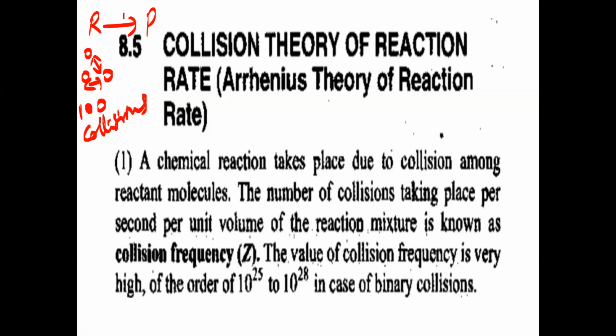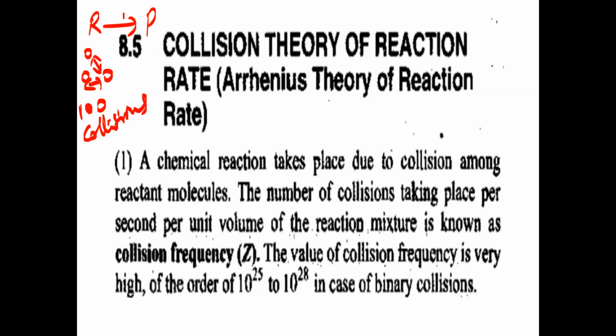The remaining collisions, 40, will not be able to convert the reactants into products. Those 40 collisions are called ineffective collisions, and the effective collisions, suppose 60. It is only an example I'm telling; for all reactions it won't be like this. But all the collisions will not lead to the formation of products. Only some collisions will form products. That point, mainly try to understand.